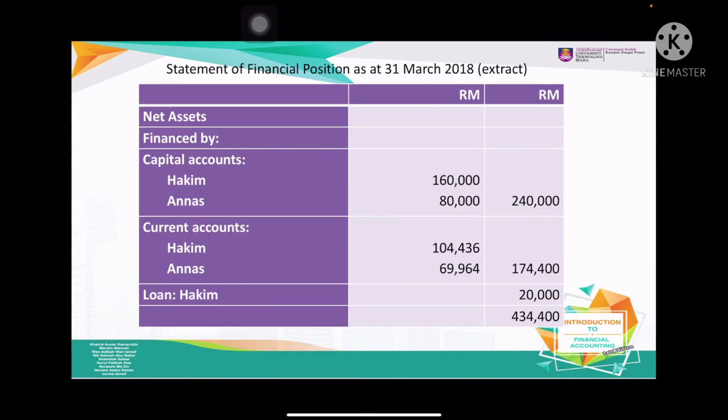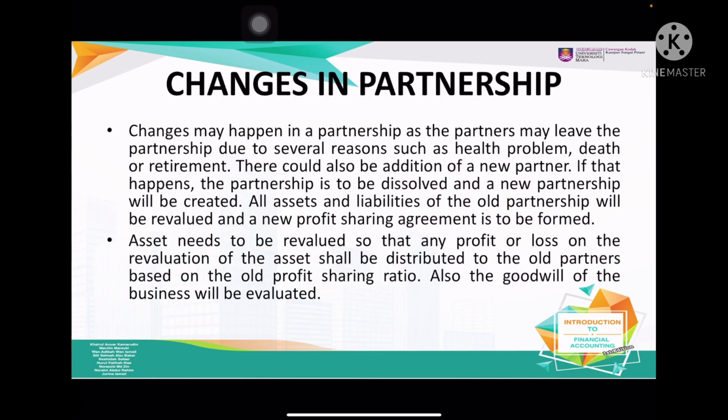Okay. So for the statement of financial position, the difference is only in the capital account and also the current account. The loan also should state the name, that is the difference. The rest are the same as our statement of financial position. Thank you.